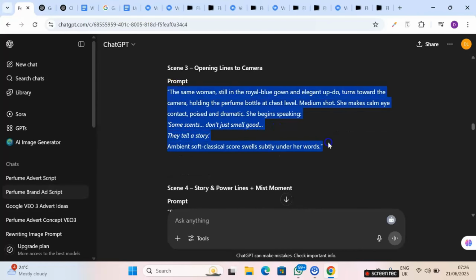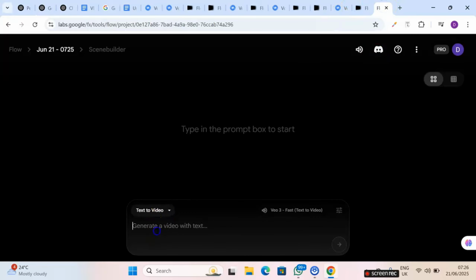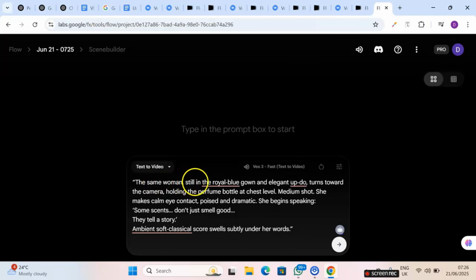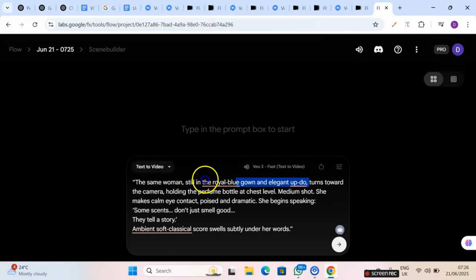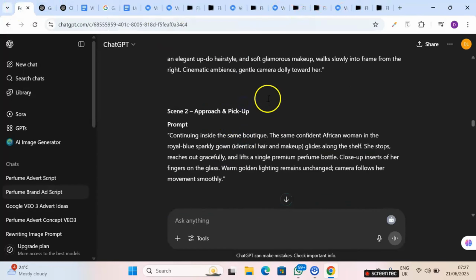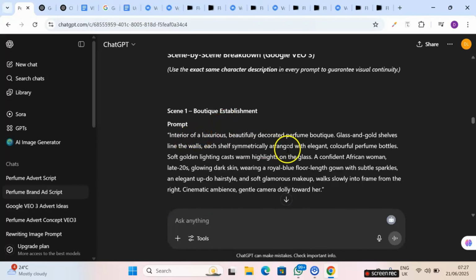So I'll copy this here and paste it in VEO3. This same woman, still in the royal blue gown, elegant updo, turns towards it. I will just delete what I have here and replace it with the description of the woman as shown in scene 1. I'll just put a confident woman. I copy and paste it like that. Copy this particular character, this same character.